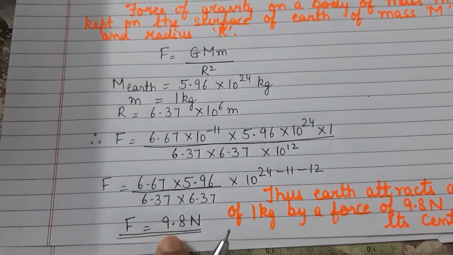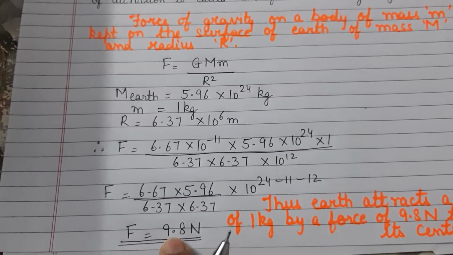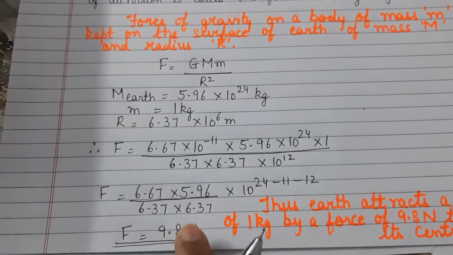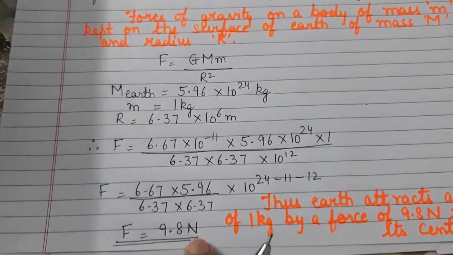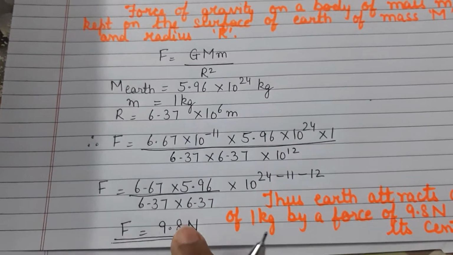Now, what is this 9.8 newtons, children? This is the force of gravity with which a mass is being pulled by the earth towards its center. So how do I define it?